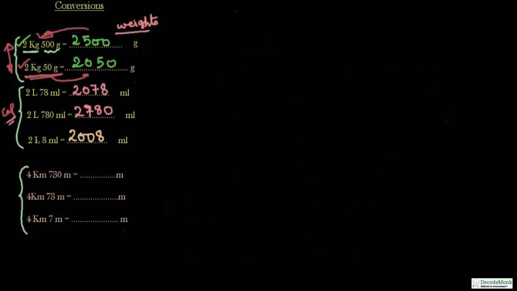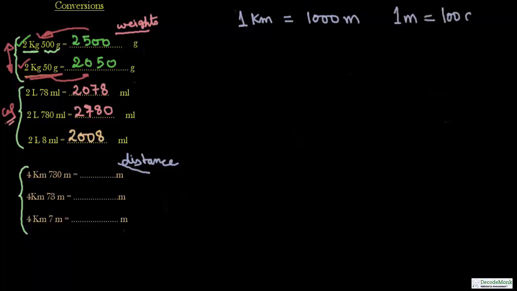Now let us discuss questions related to distance. What are the units of distances? We have got kilometer. 1 kilometer equal to 1000 meter, and we also know 1 meter equal to 100 centimeter. Based on the knowledge of these facts, we have to solve the questions. So 4 kilometer 730 meter.